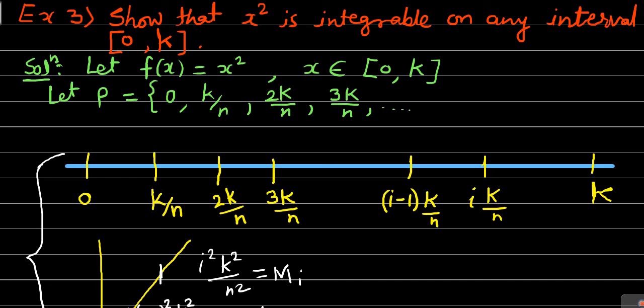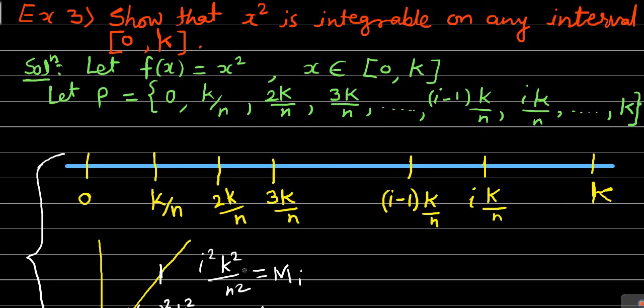Continuing in this manner, the (i minus 1)th partition point will be (i minus 1) k by n. The next point will be i times k by n. Next will be (i plus 1) k by n. And continuing in this manner, the last point is obviously n times k by n, which is simply k. N will get cancelled and we'll get this as k.